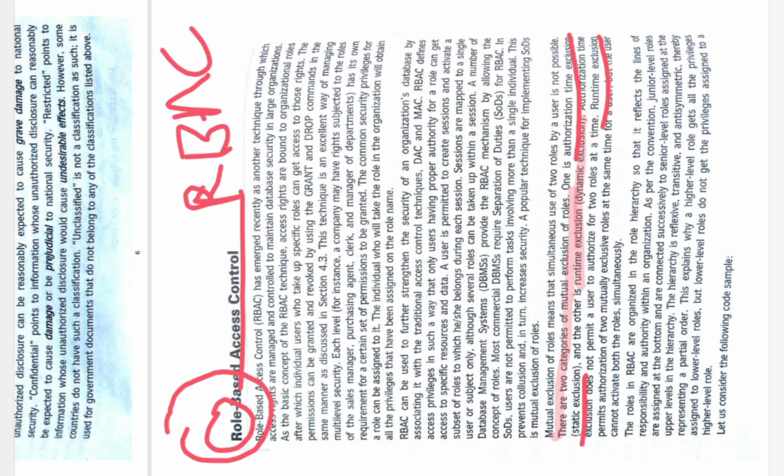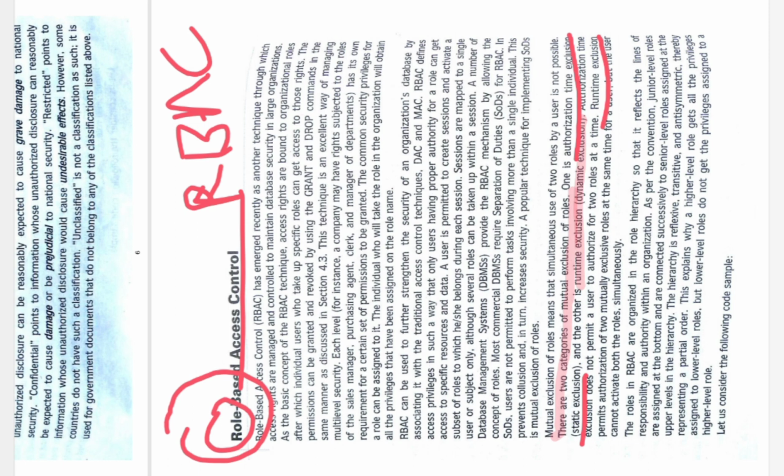The authorization time exclusion, or static exclusion, does not permit a user to authorize for two or more roles at a time. That means at a time he will be able to handle only sales manager, or only the HR manager, or only one role, which I have taken as finance manager.